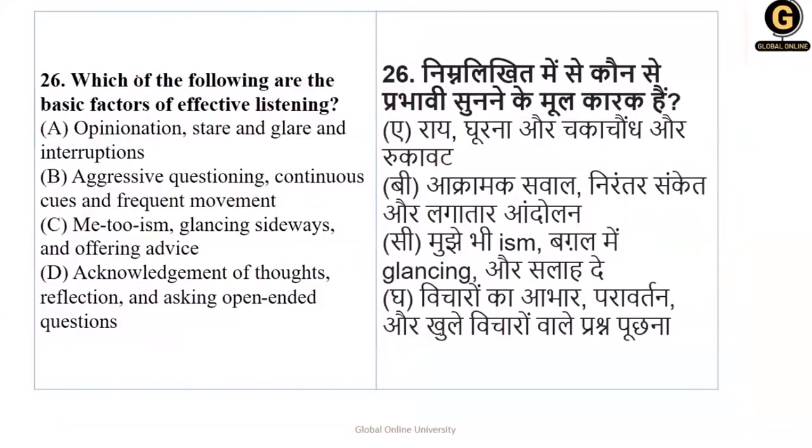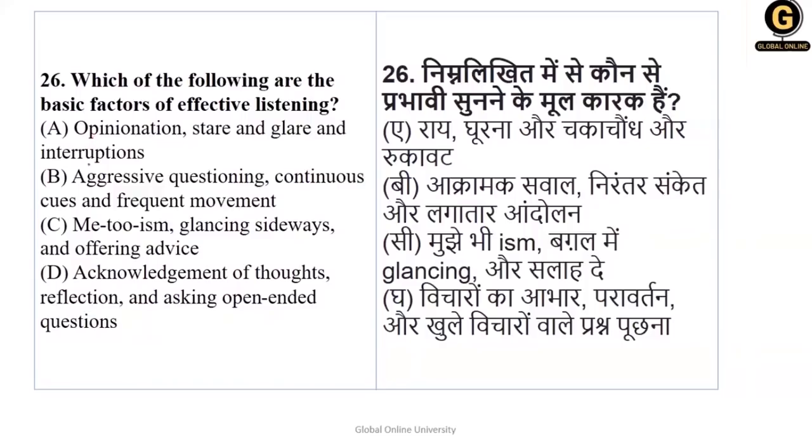Next, which of the following are the basic factors of effective listening? Opinionation, stare and glare, interruptions, aggressive questioning, continuous cues and frequent movement, mutism, glancing sideways and offering advice, acknowledgement of thoughts, reflection and asking open-ended questions.